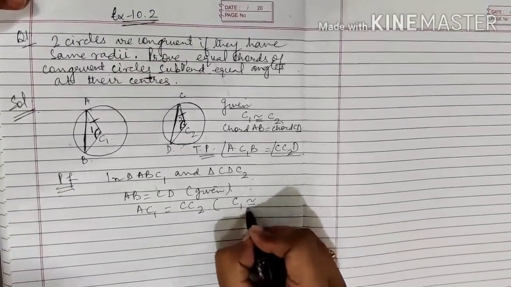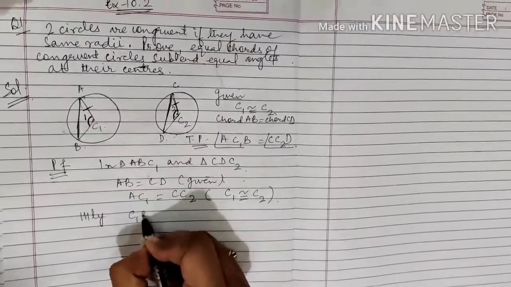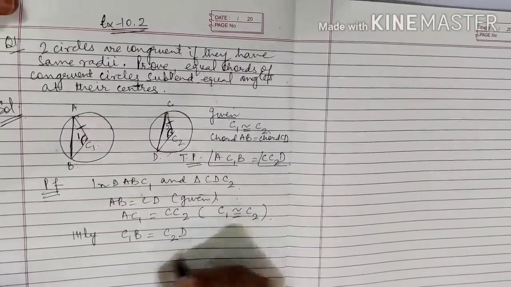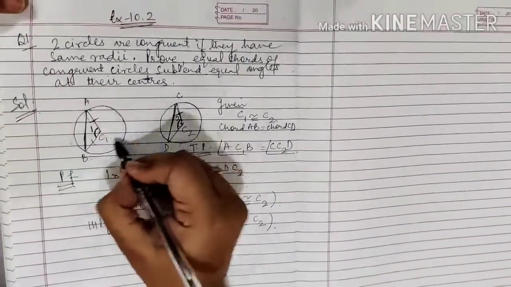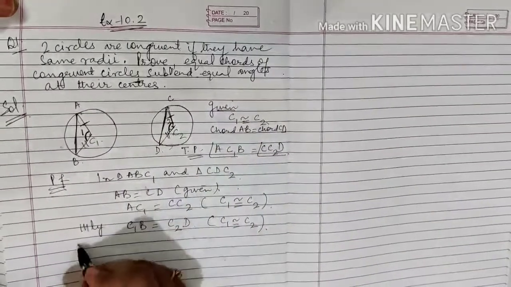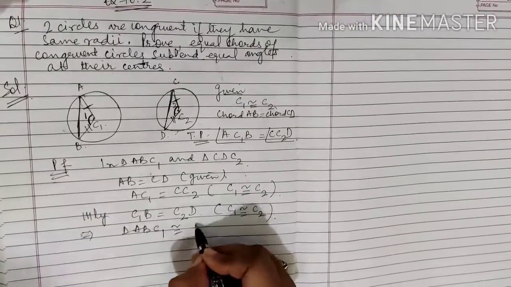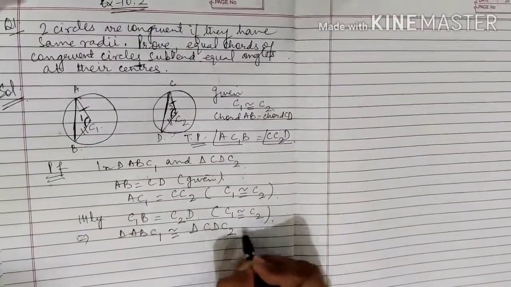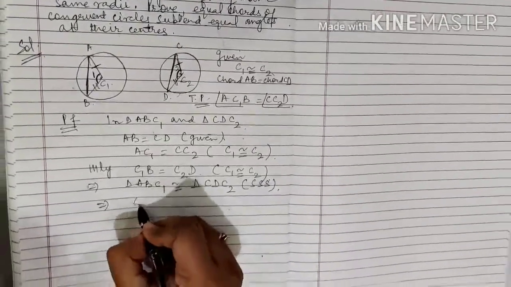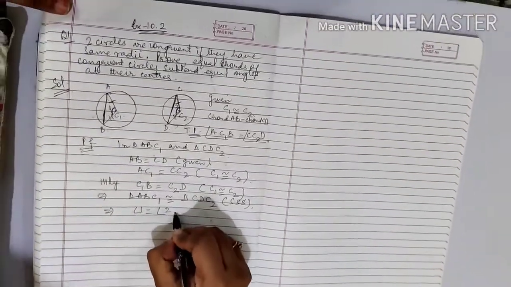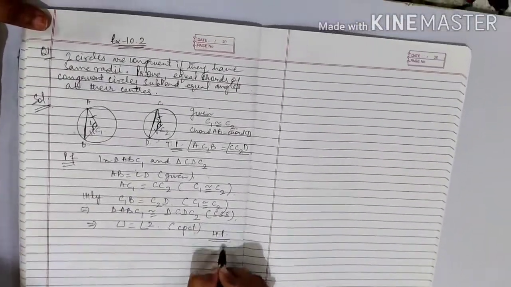Because C1 congruent to C2. Similarly, C1B is equal to C2D. Same reason, C1 congruent to C2, that means their radii must be equal. This implies triangle ABC1 congruent to triangle CDC2, again by triple S, and this implies 1 is equal to 2, CPCT. This is what we have to prove.